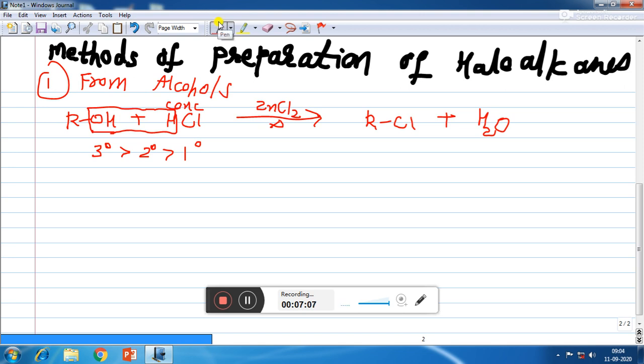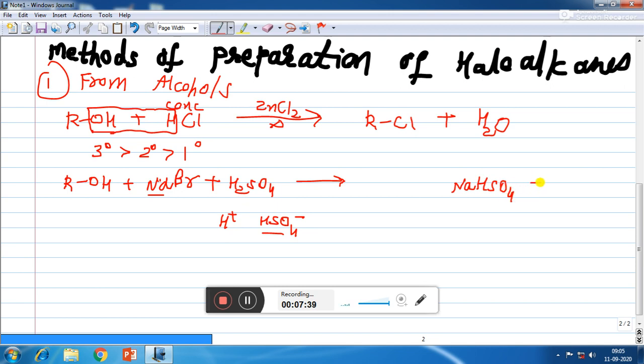Now, in order to form alkyl halide, another method is by treating alcohol with sodium bromide in the presence of concentrated H2SO4. In that case, H2SO4 has two parts: one is H plus ion, another is HSO4 minus ion. Now Na plus along with HSO4 minus will form NaHSO4.